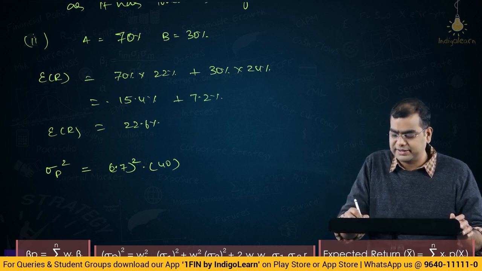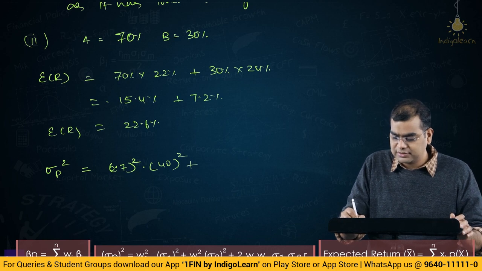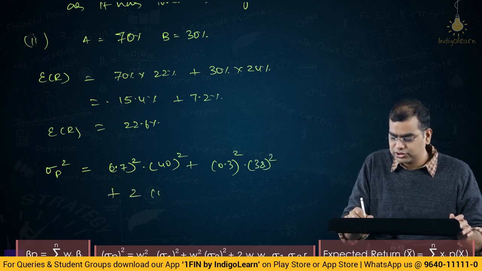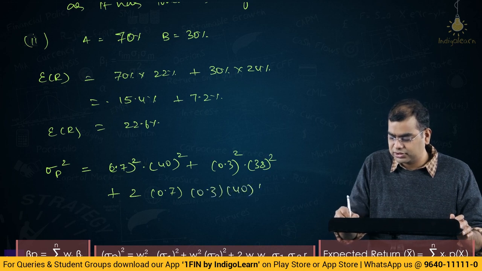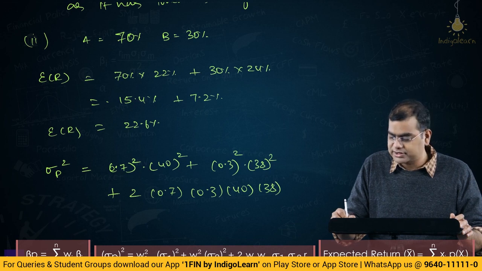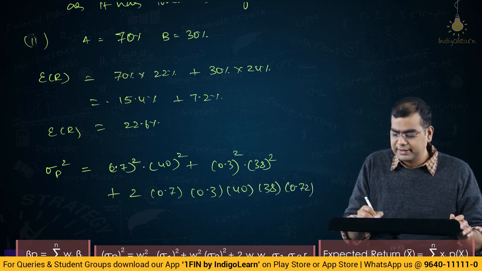Plus 0.3 whole square into 38 square, plus 2 into 0.7 into 0.3 into 40 into 38 into the correlation coefficient 0.72.